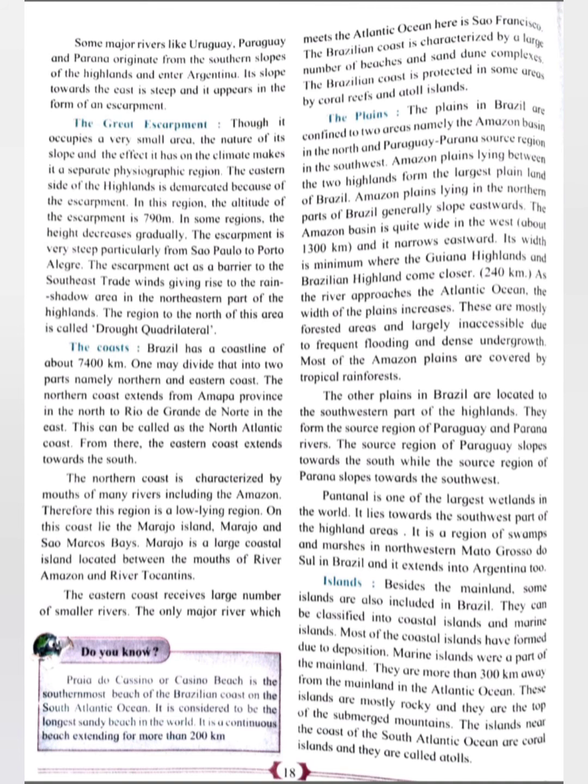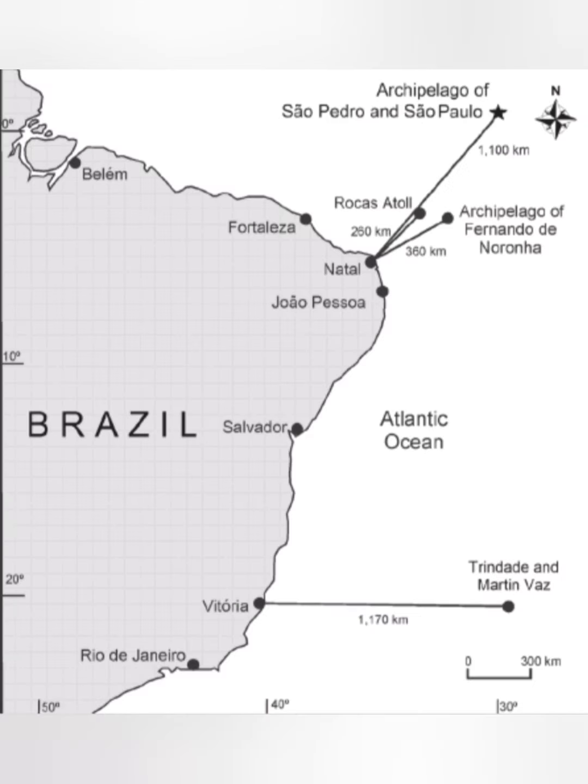Next is the islands. Besides the mainland, some islands are also included in Brazil. They can be classified into coastal islands and marine islands. Most of the coastal islands have formed due to deposition. Marine islands were a part of the mainland. They are more than 300 kilometers away from the mainland in the Atlantic Ocean. These islands are mostly rocky and they are the tops of submerged mountains. The islands near the coast of the South Atlantic Ocean are coral islands and are therefore called atolls.